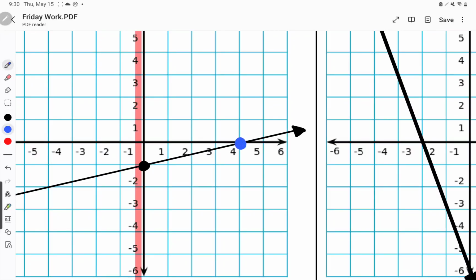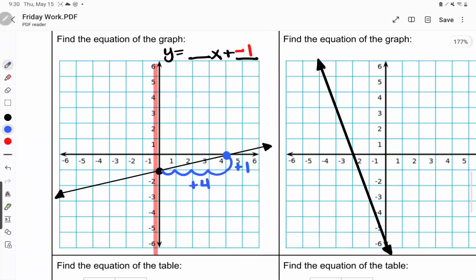All right, which direction do we always go? We always go to the right, so I'm going to go 1, 2, 3, 4 to the right. And then I'm going to move up or down from there. I'm going to go up, so this is going to be positive, and I went up 1. Now remember, m equals what over what? M equals rise over run, which would be 1/4.